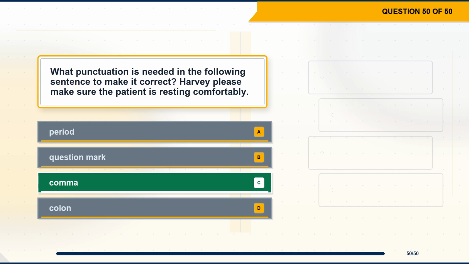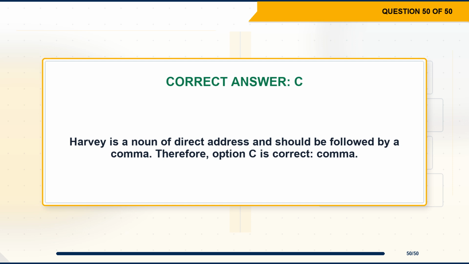The correct answer is option C, comma. Explanation: Harvey is a noun of direct address and should be followed by a comma. Therefore, option C is correct, comma.